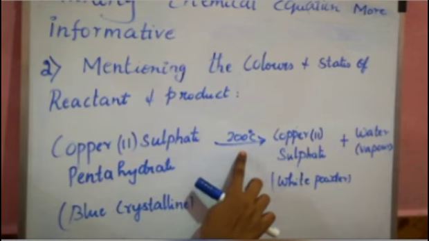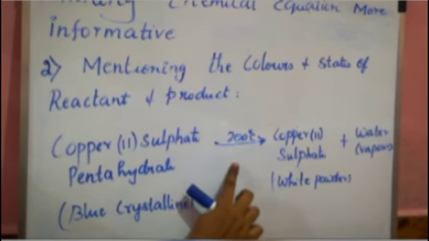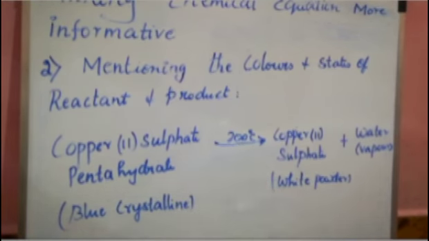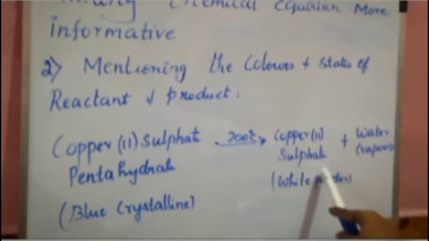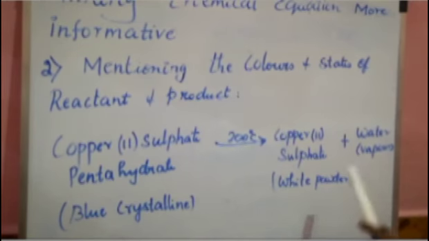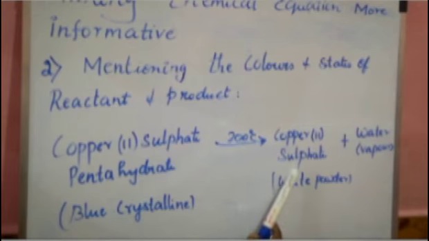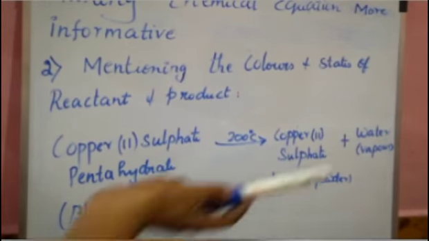The temperature given here is written above the arrow mark, 200 degree Celsius. So at 200 degree Celsius it forms copper 2 sulfate, which is a white powder. Here also white color is mentioned below the product formed, plus water, which is in vapor state.